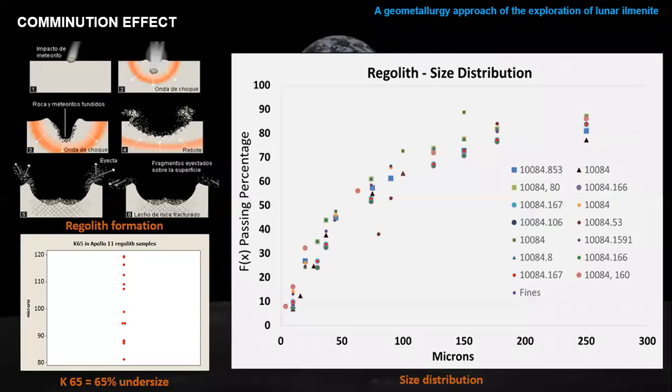As we know, the comminution effect produced by the impact of many meteorites, over many years, scratched the material, producing a regolith with a very, very small size, I mean, 300 microns. So regolith is a very fine material, and this is a good opportunity because we don't need to crush or comminute the regolith for the mining industry.